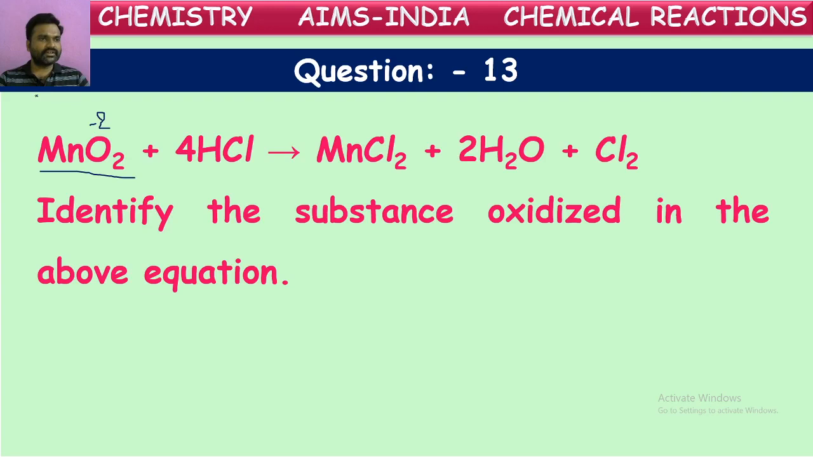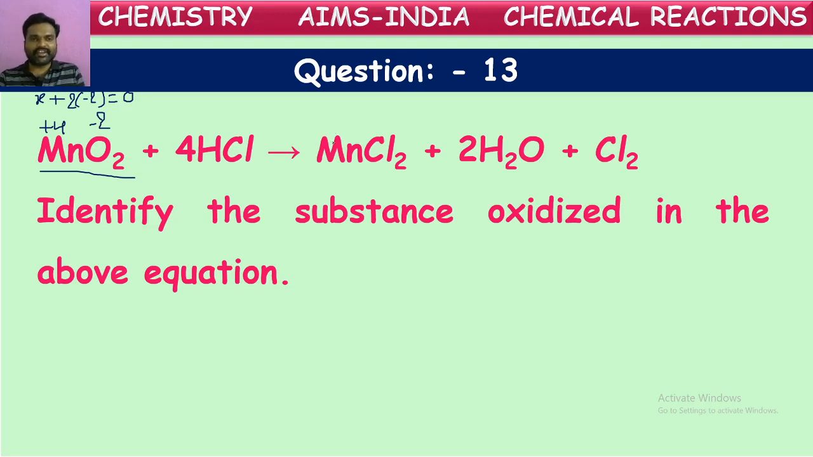Suppose we consider the oxidation number of manganese as X, plus the oxidation number of each oxygen, -2. How many oxygen atoms are there? 2 oxygen atoms. So X plus 2 into -2 is equal to 0, the charge on the molecule. If you simplify this, what do we get for X? +4. The oxidation number of manganese in this molecule is +4.